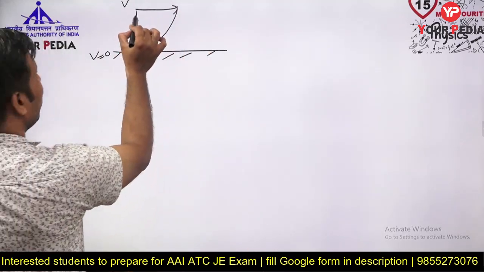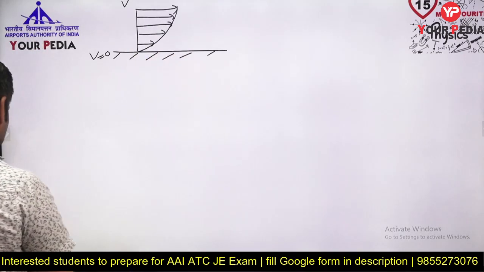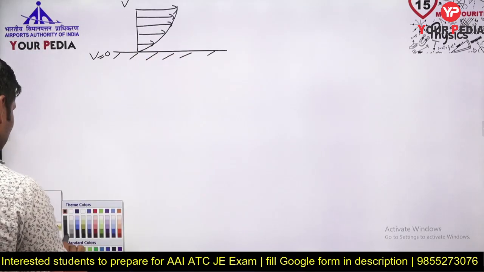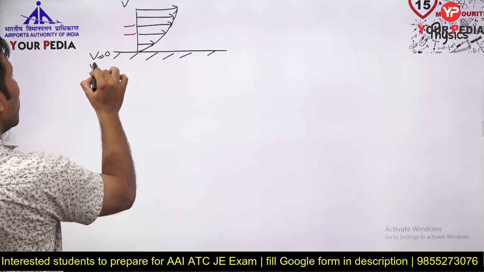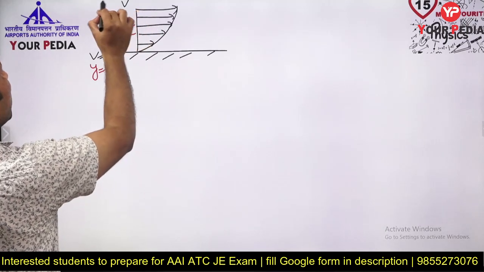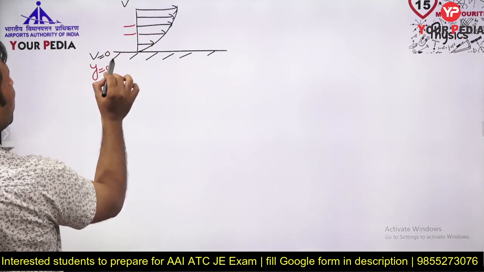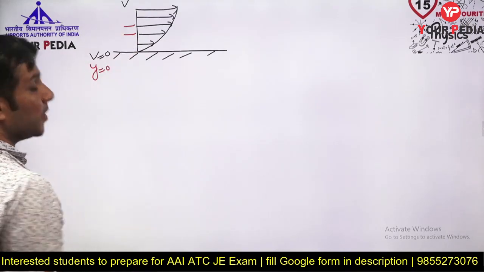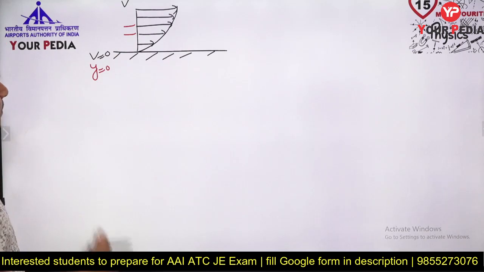So here velocity is v, and from here to here the velocity is going to vary. Now if I take a small section, because at y equal to 0, v equal to 0, and here some v, here v equal to v at some distance. Okay, because from here to here, this is the thickness of the oil.